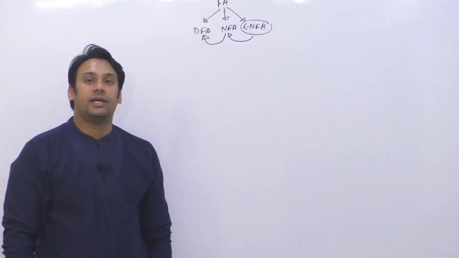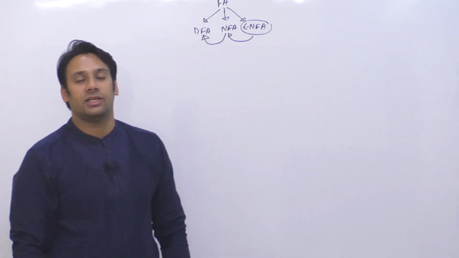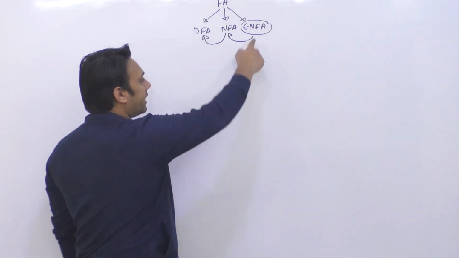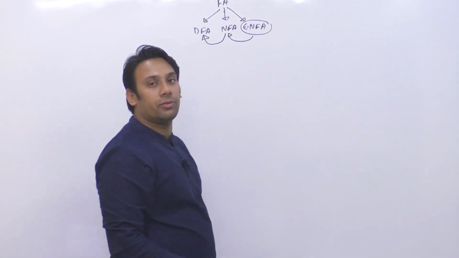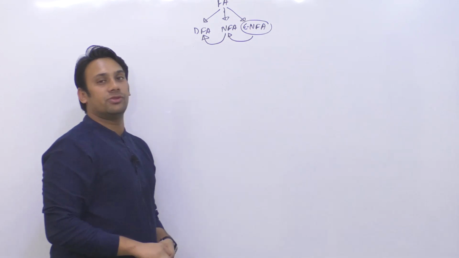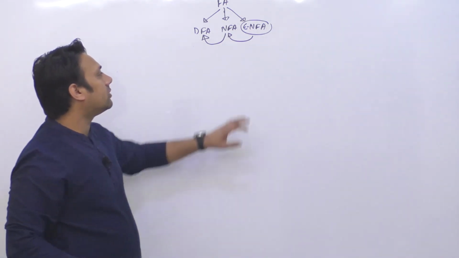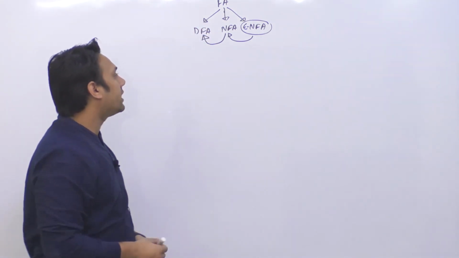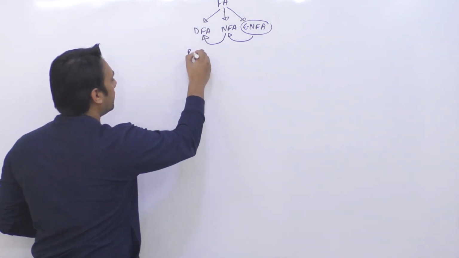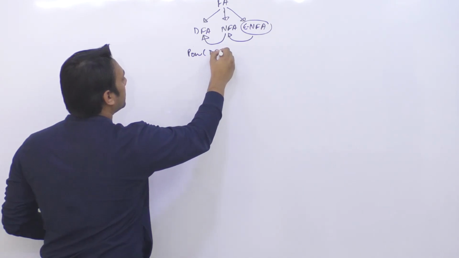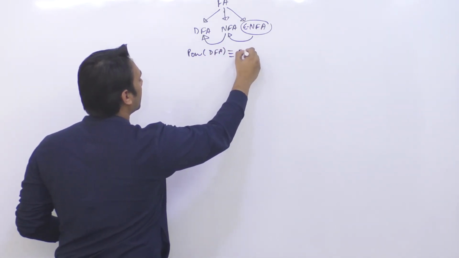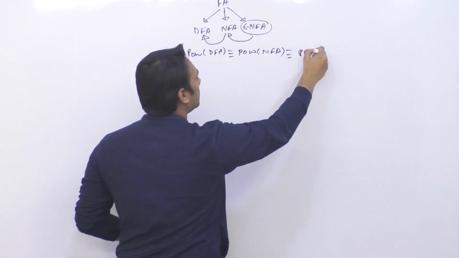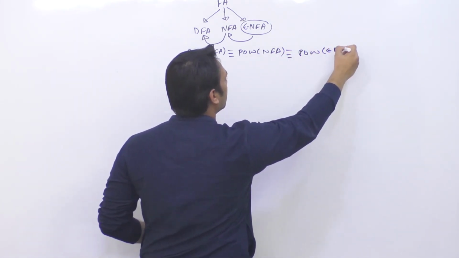You cannot say that NFA is more powerful than DFA. You cannot say epsilon NFA is more powerful than DFA, right? Because there exists a polynomial time conversion algorithm, and using this algorithm we can convert an epsilon NFA to NFA and NFA to DFA. So I can say the power of a DFA is equivalent to the power of an NFA is equivalent to the power of an epsilon NFA.